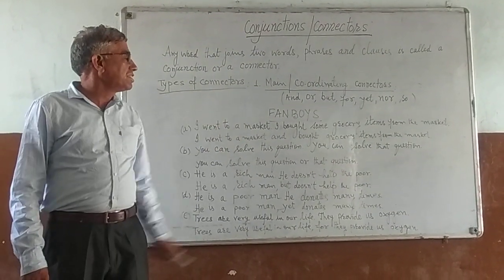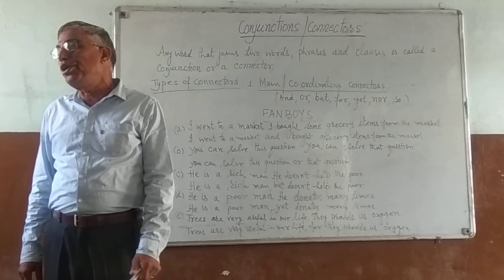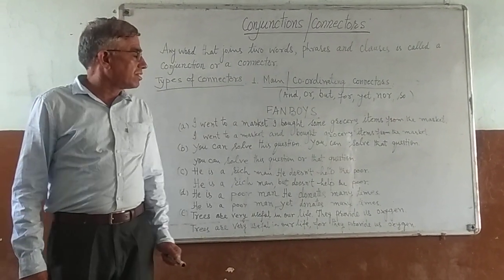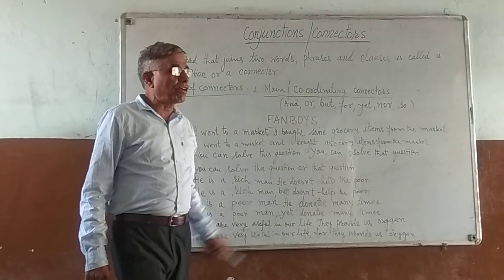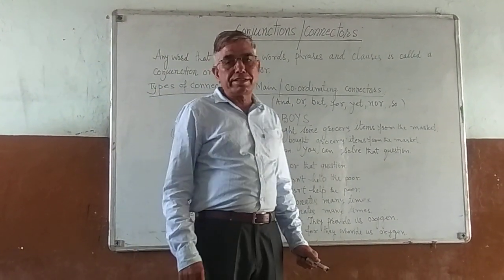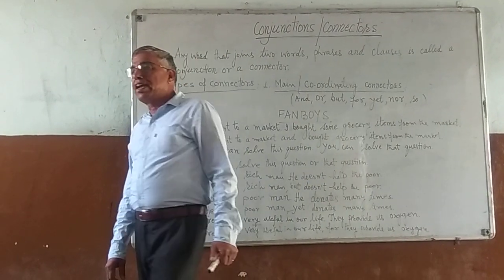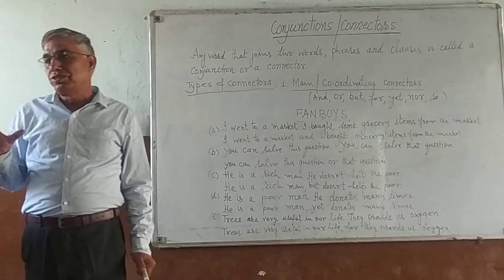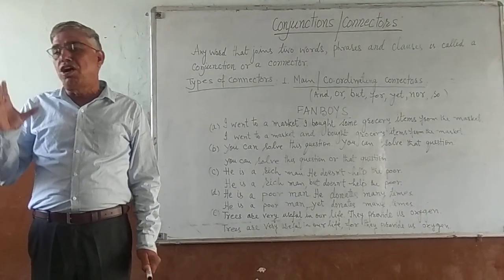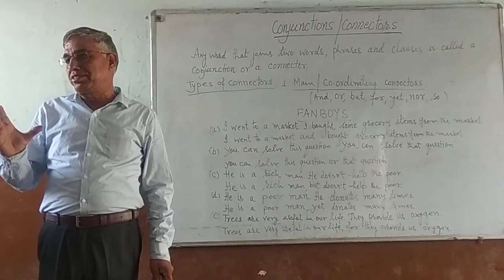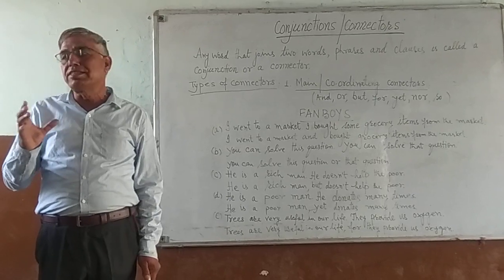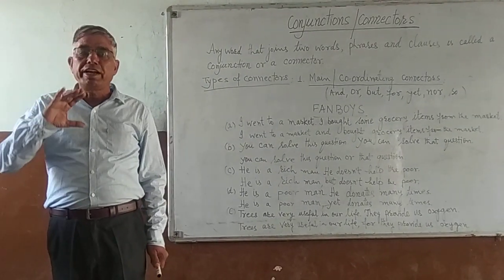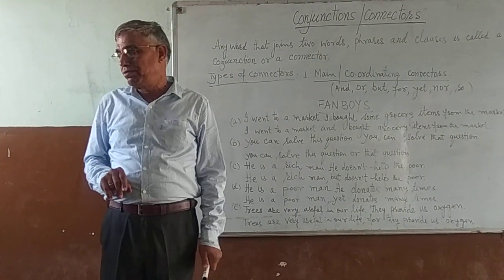Number one is main or coordinate connector. So today we will discuss the main or coordinating connectors. Coordinating connectors are used for sentences of equal importance, or you can say coordinating conjunctions are used in independent clauses.